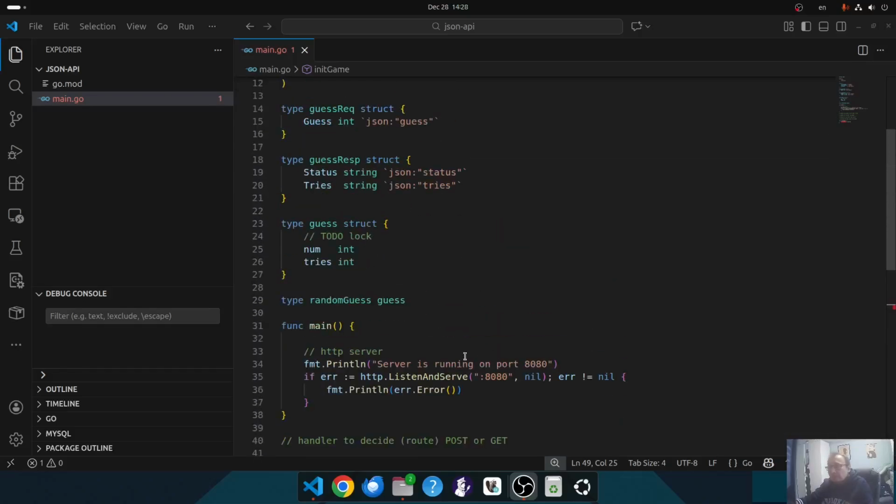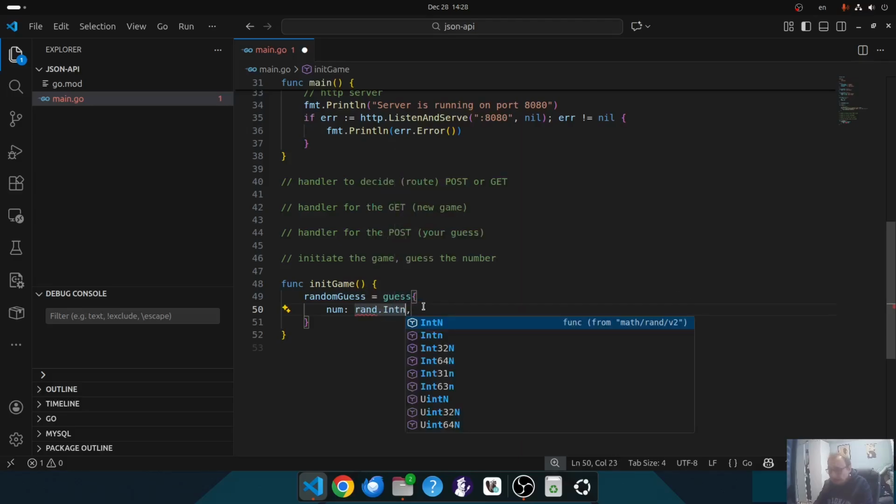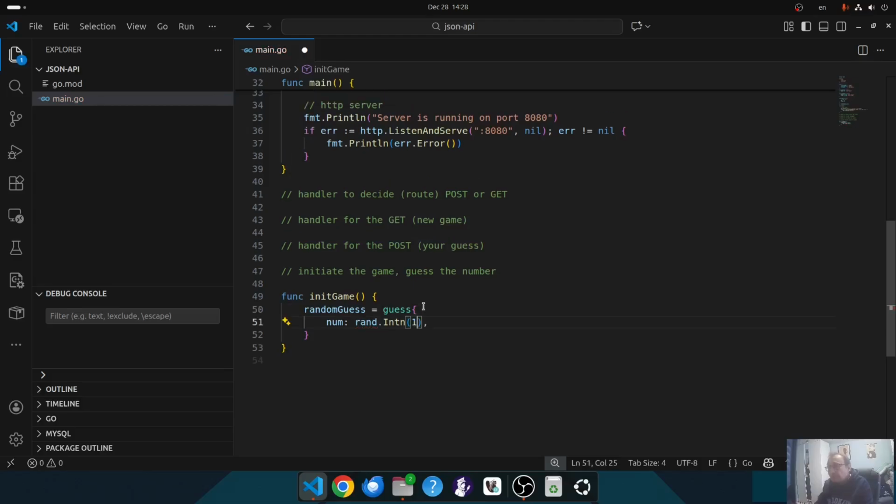Sorry, I made a mistake because this is not a type, it's a variable. So random guess is a guess where the number will be a rand.Intn. The Intn will give me a number, if I say 100, between 0 and 99, but I don't want to have the number 0 as an option, so let's say +1.